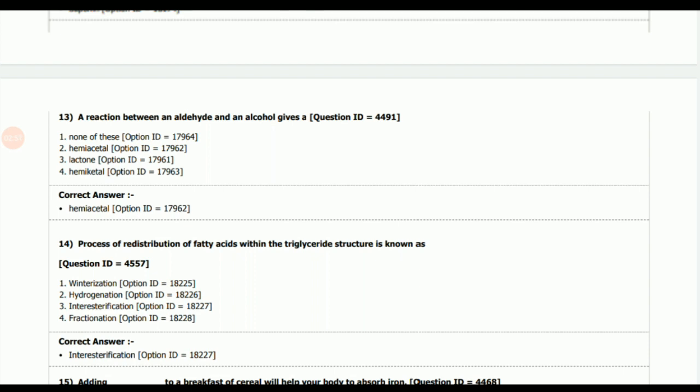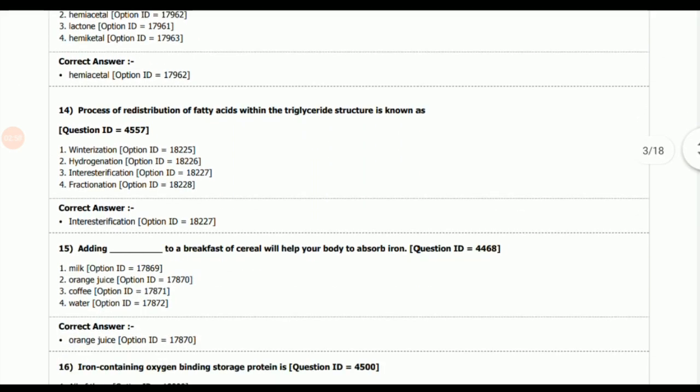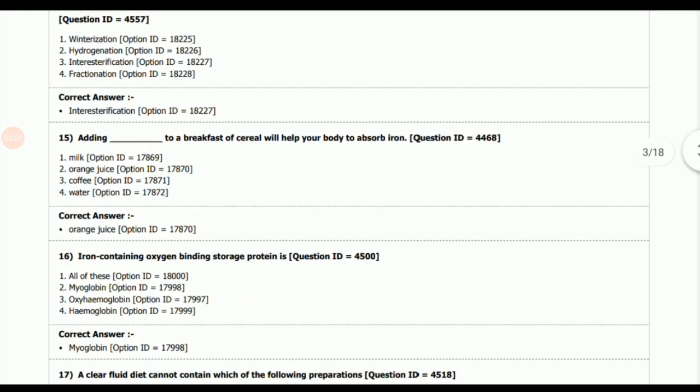Answer: hemiacetal. Next question, the process of redistribution of fatty acids within the triglyceride structure is known as? Answer: interesterification. 15th question, adding dash to a breakfast of cereal will help your body to absorb iron. The answer is orange juice, as vitamin C helps in the absorption of iron.